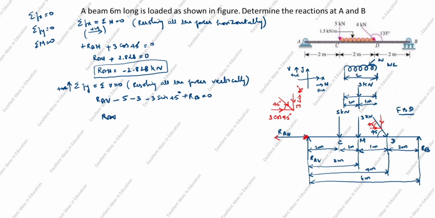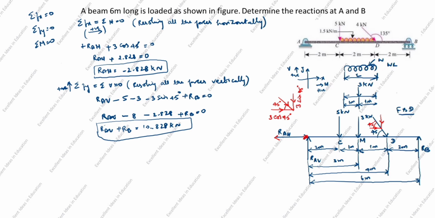RAV minus 5 minus 3 minus 2.828 (3 sin 45 degrees is 2.828) plus RB is equal to 0. Next, RAV plus RB is equal to 10.828 kilonewton.